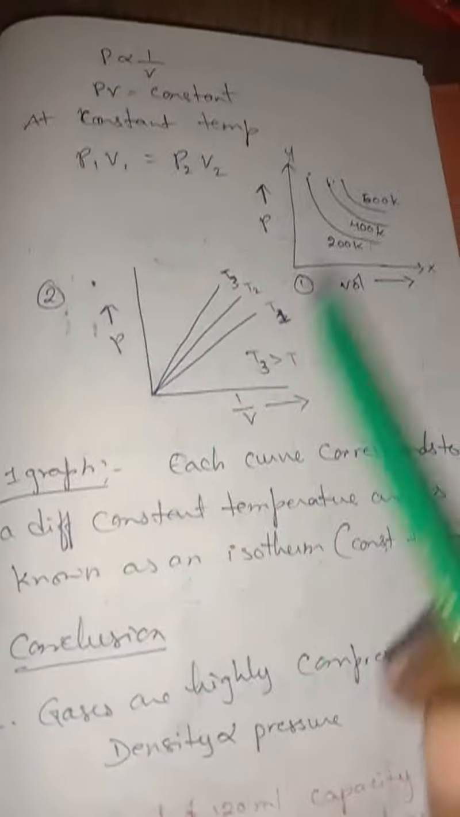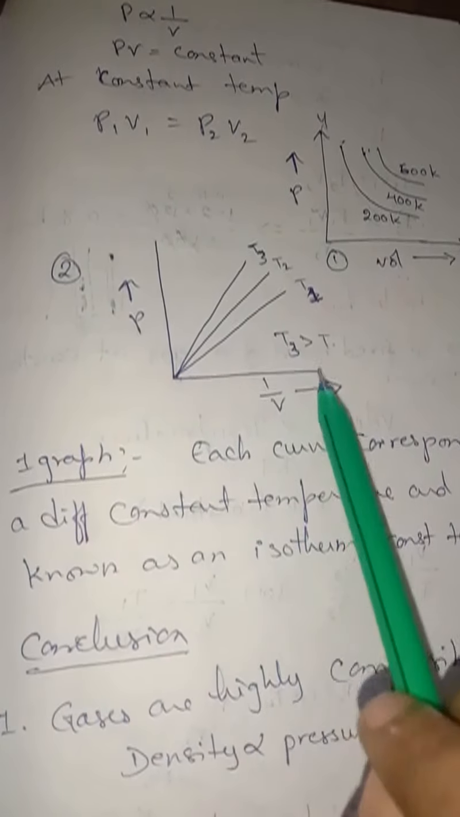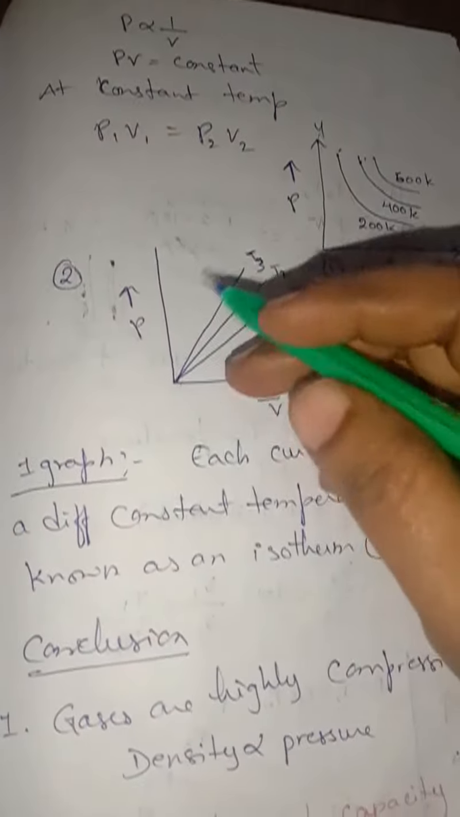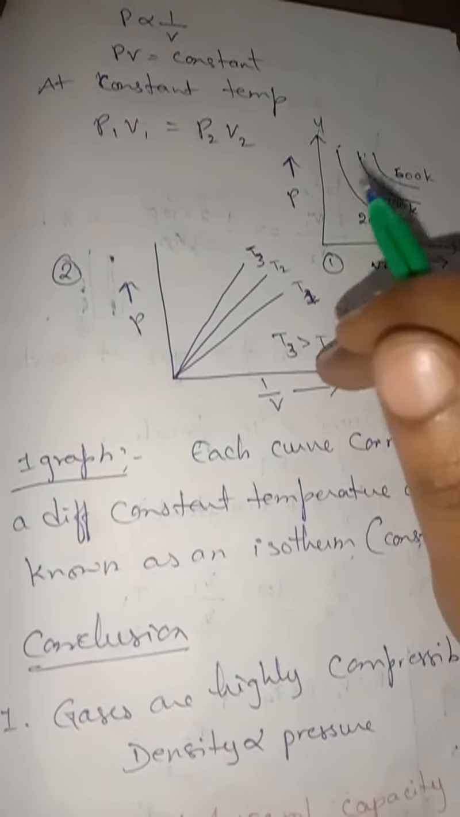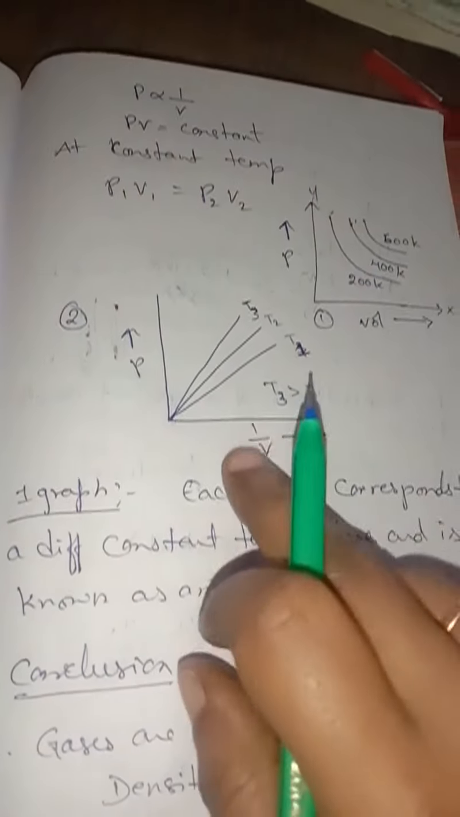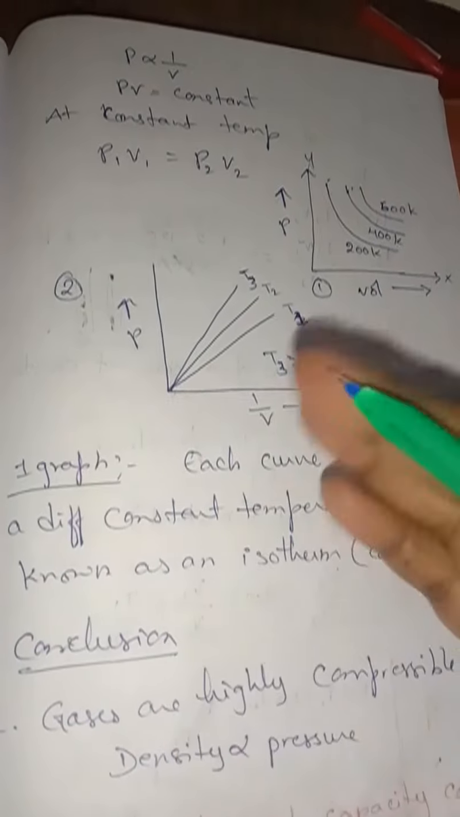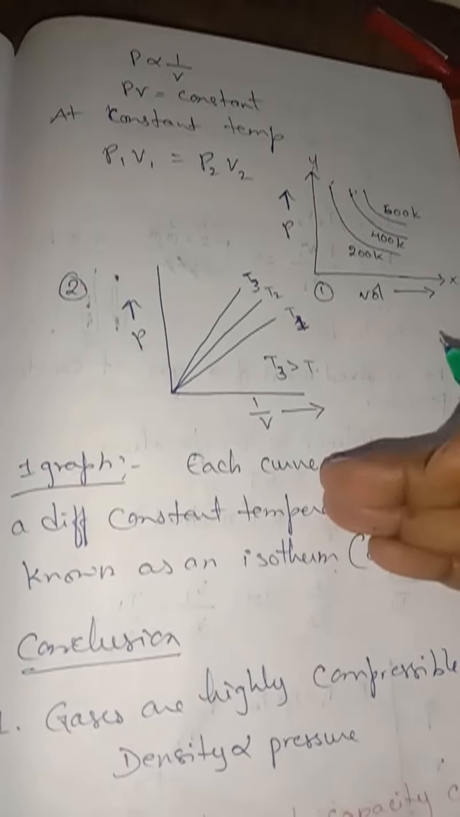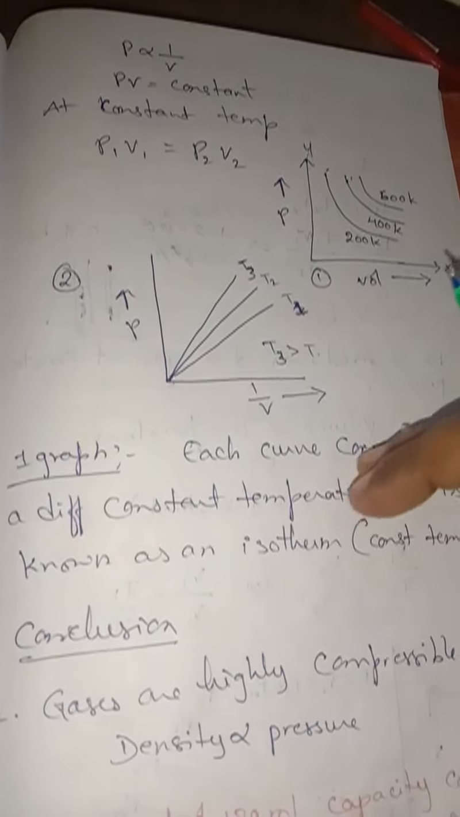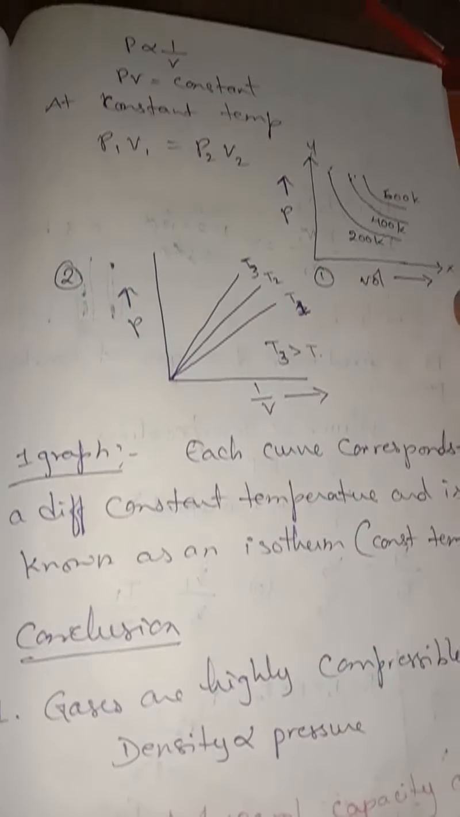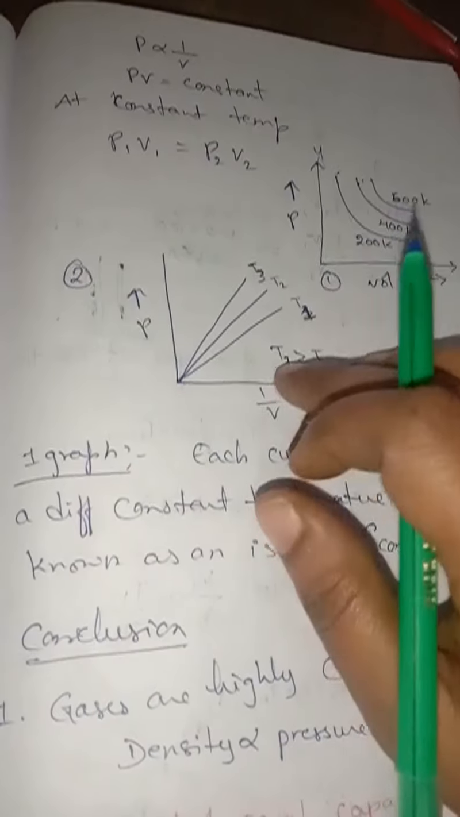Next, if we plot another graph where pressure is on the y-axis and 1 by volume on the x-axis, what happens here? It gives a straight line. In this graph of pressure versus the reciprocal of the volume, that is 1 by V, the curve is a straight line, indicating a regular increase in 1 by V with increase in pressure. So understand here.